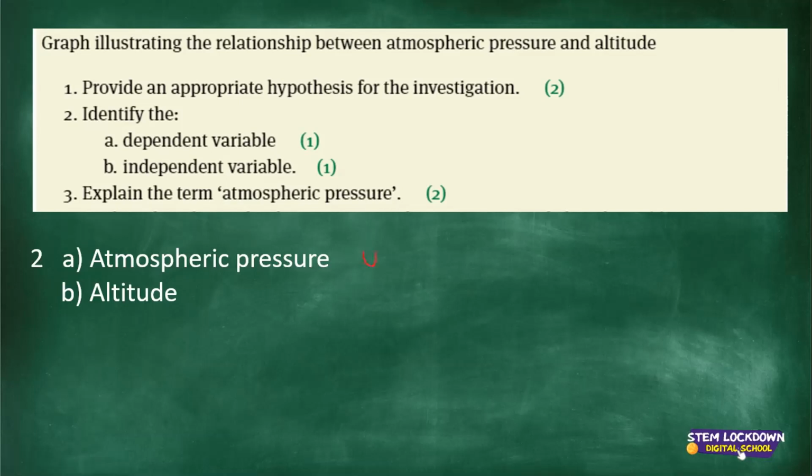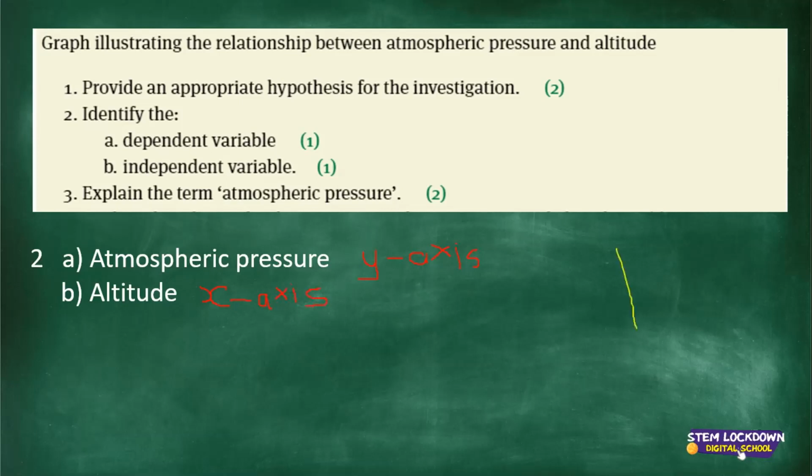Atmospheric pressure, the independent variable is the y-axis, the independent one. And the dependent variable, no man, my bad, the dependent variable is on the y-axis. And the independent one is on the x-axis. Excuse me for that mistake. X-axis is always the independent. Y-axis is the dependent variable. Always, always, always remember that.